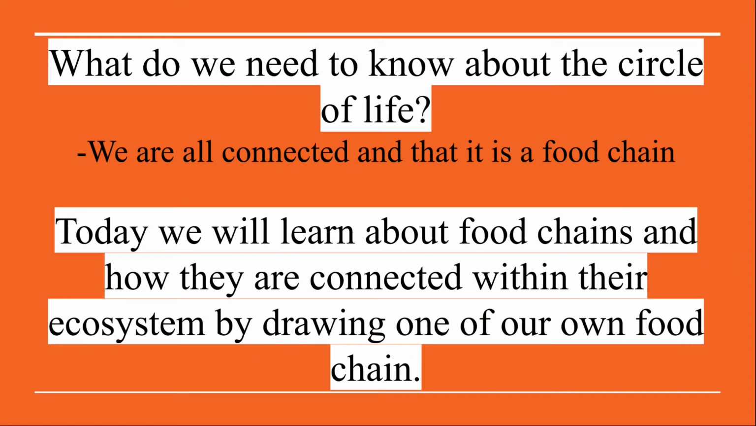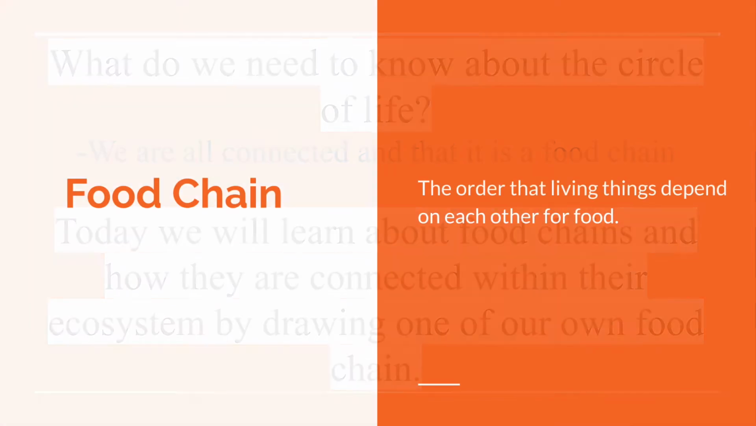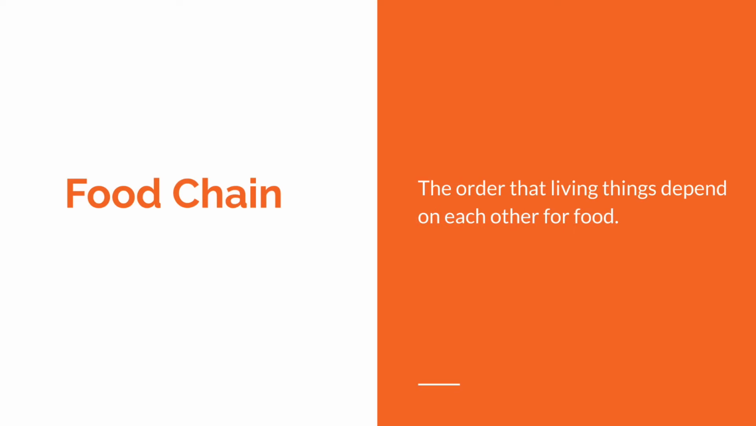Before we get started, we have one quick question, which is, what do we need to know about the circle of life? The answer is that we are all connected and that the circle of life is a food chain. Today, we will learn about food chains and how they are connected within their ecosystem by drawing one of our very own food chains. The first word we need to know is food chain, which is the order that living things depend on each other for food.